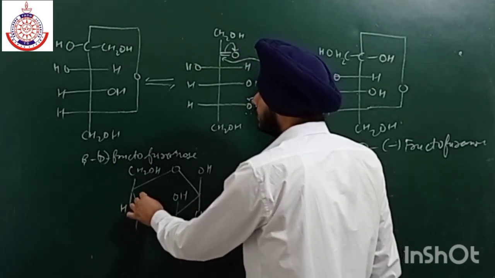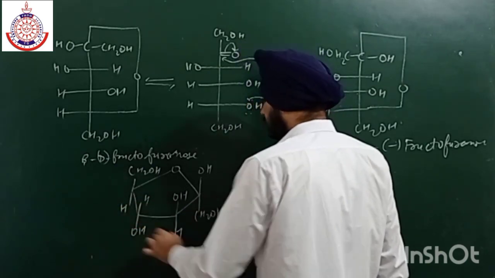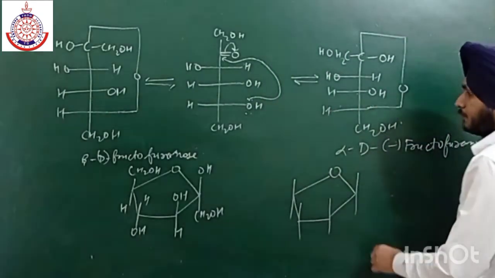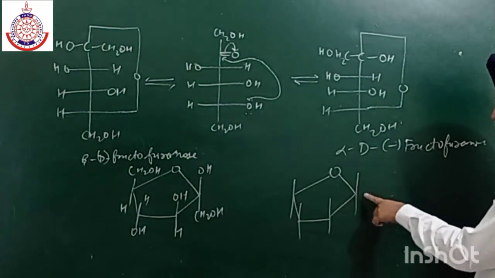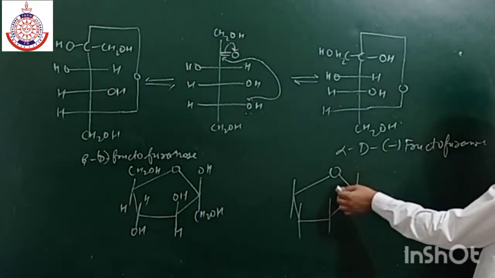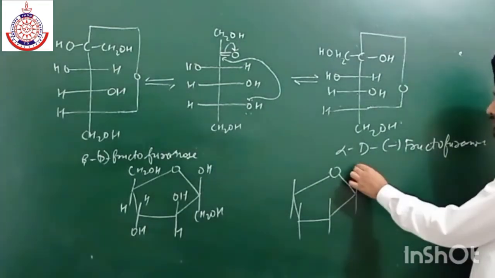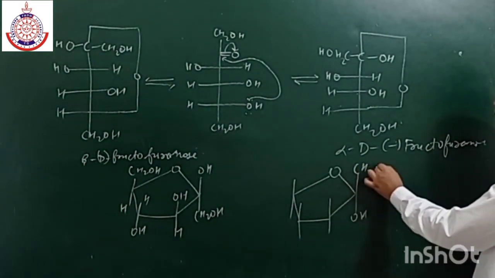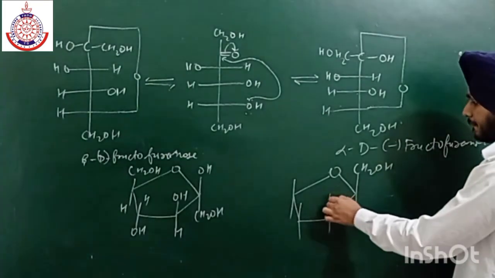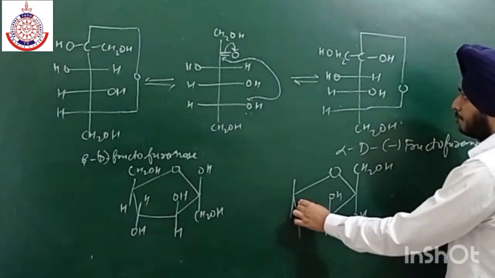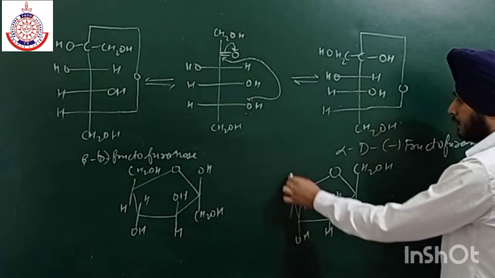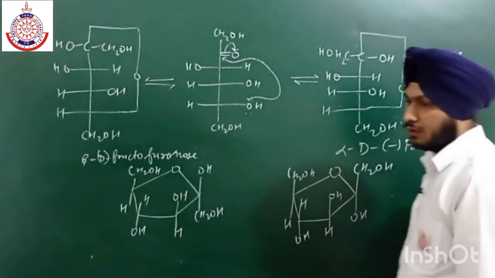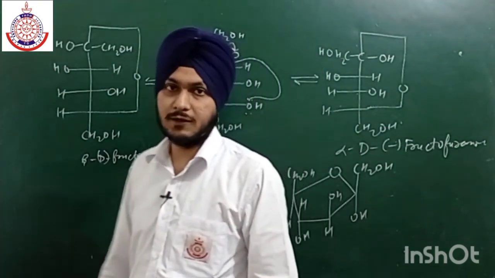And then we have H and OH. So this is the whole structure of beta D fructofuranose. And then here we have OH on the below, CH2OH and H. So these are the two Haworth projections of fructose.